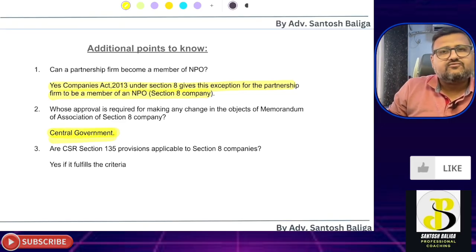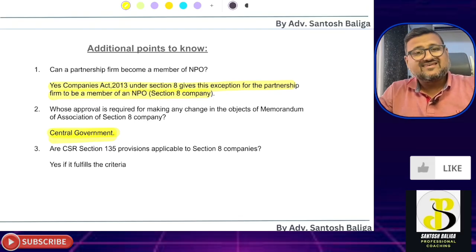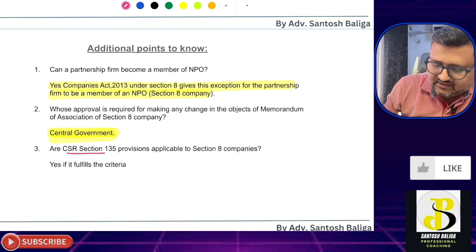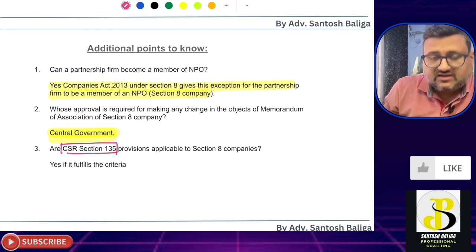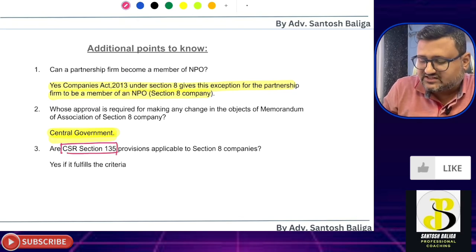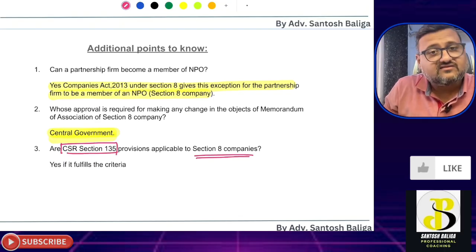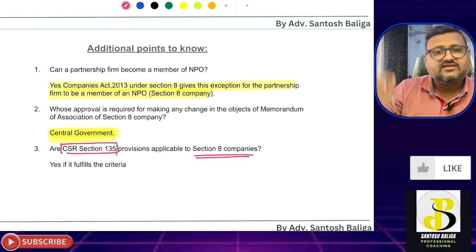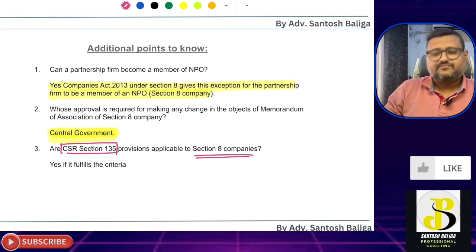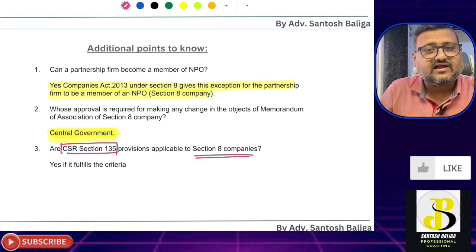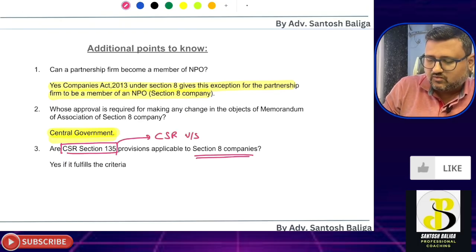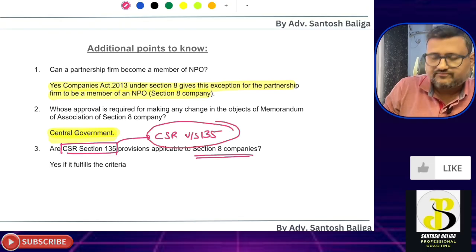Now one more last question is, is CSR, that is corporate social responsibility, under section 135, applicable to a section 8 company also? Then the answer is yes. If it fulfills the criteria given under section 135, then in that case the section 8 company will also have to fulfill the requirements of CSR under section 135.